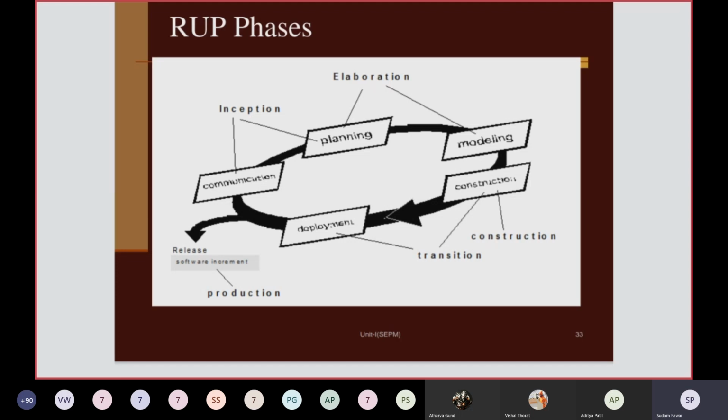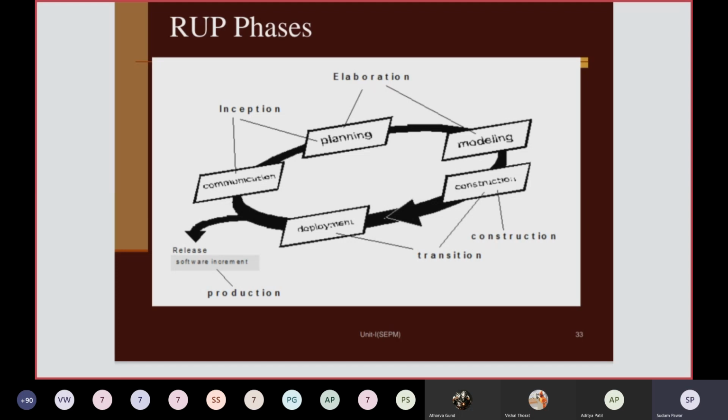The actual phases are inception, elaboration, construction, and transition, and the last one now considered is production. Inception comes between the communication and planning phases of your software development cycle, or the generic process framework activities.